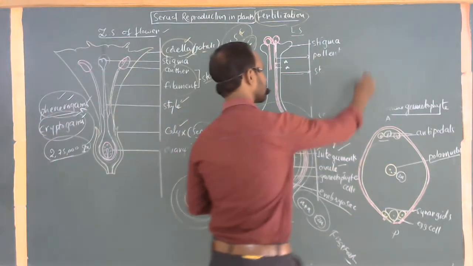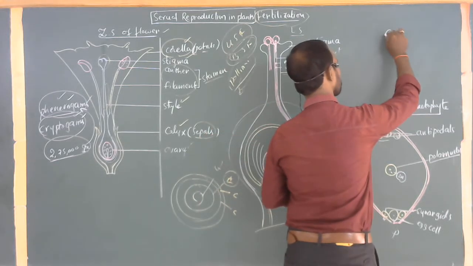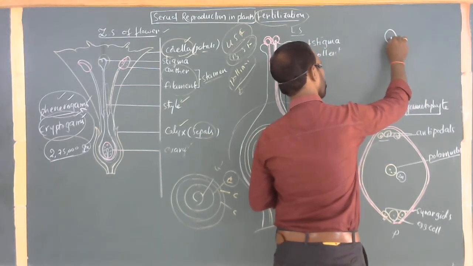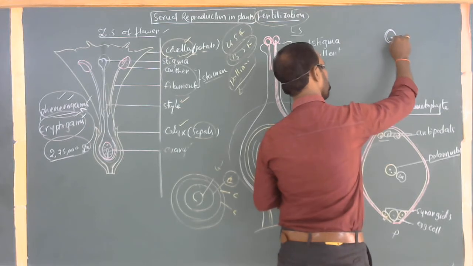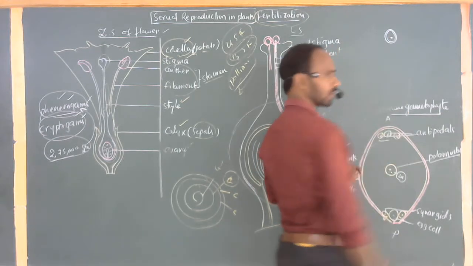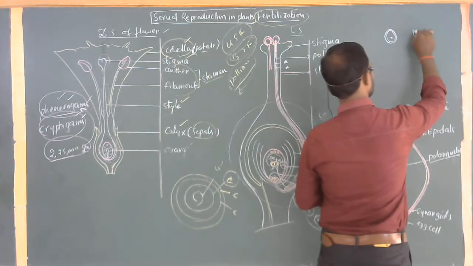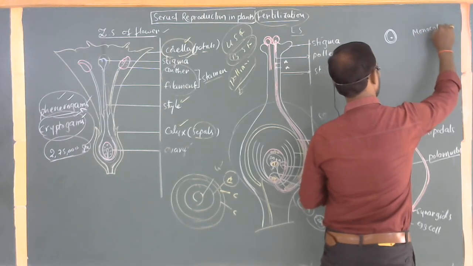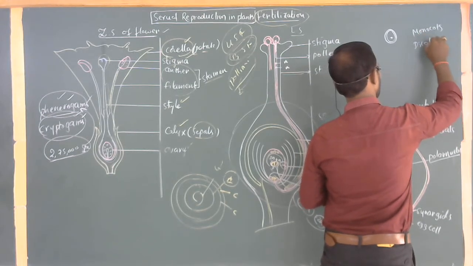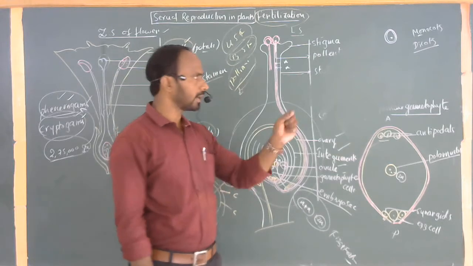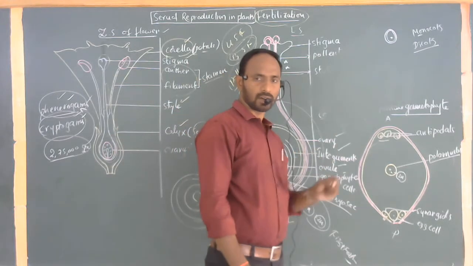After formation of this, do you already know monocots and dicots? Single cotyledons are present in monocots, two cotyledons are present in dicots.